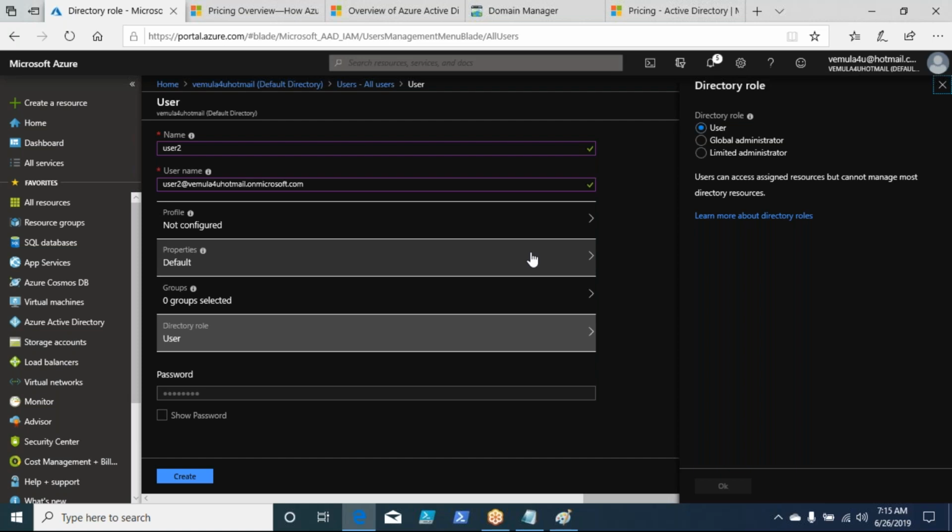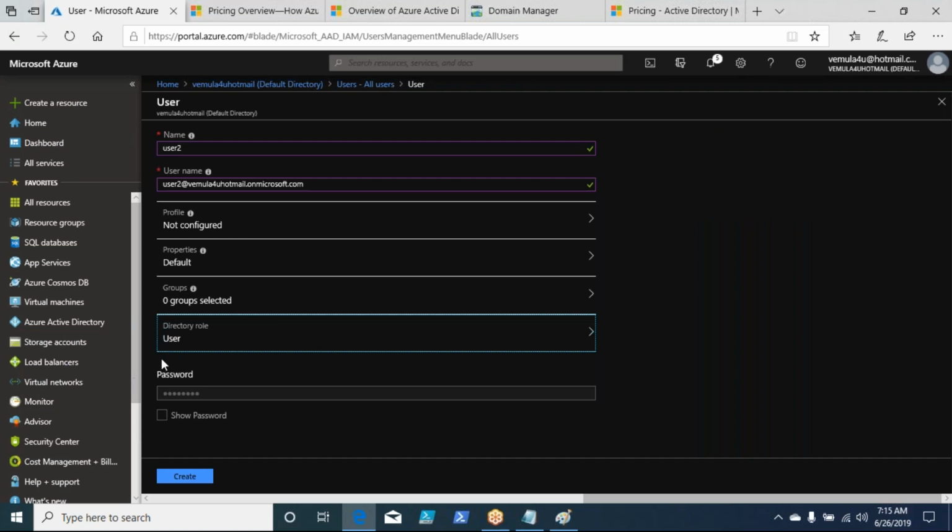We'll come back to those when we discuss groups and global administrator. There is one topic called role-based access control, RBAC, and during that we'll be discussing all these things. For this class, what we need to know is how to create a user account. Now, I'll leave that as default, a normal user account. Directory role is user.